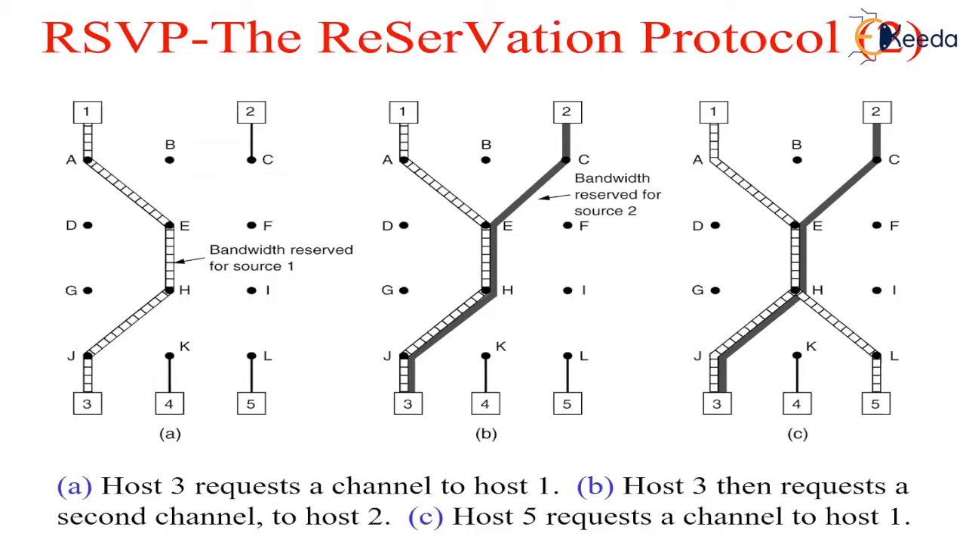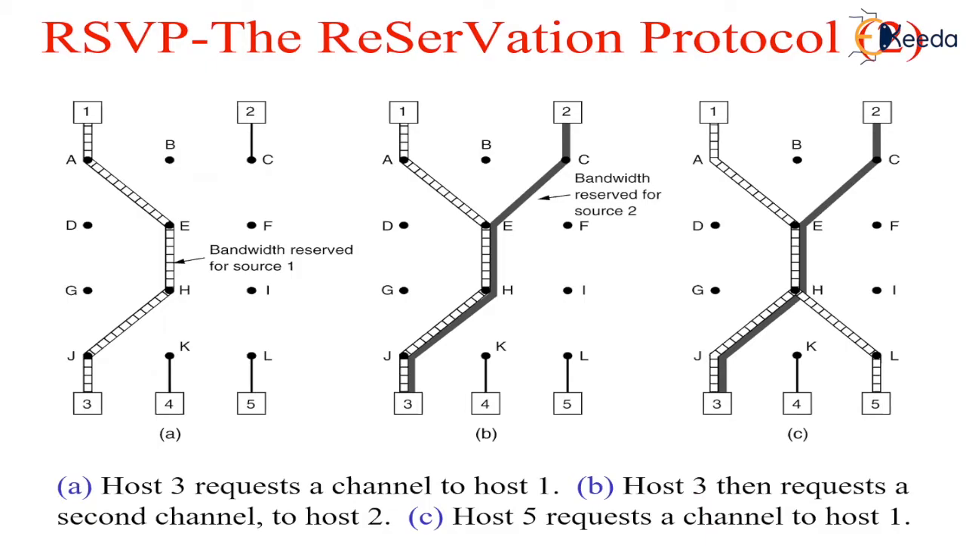An example of such a reservation is shown in figure A. Here, host 3 has requested a channel to host 1. Once it has been established, packets can flow from host 1 to host 3 without congestion.